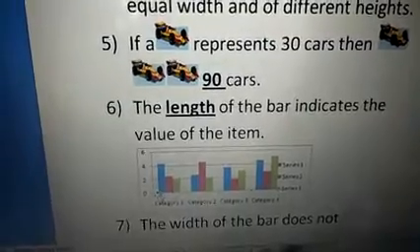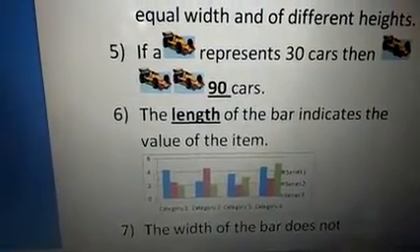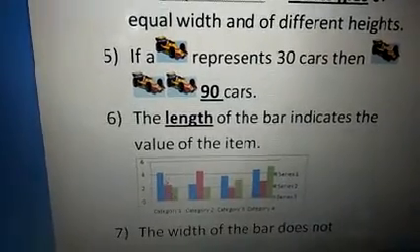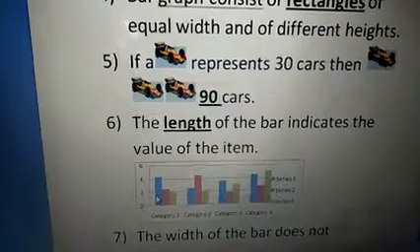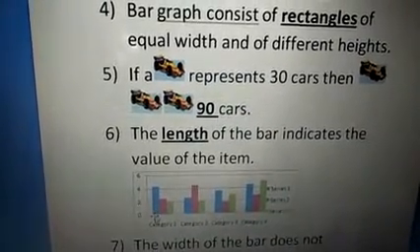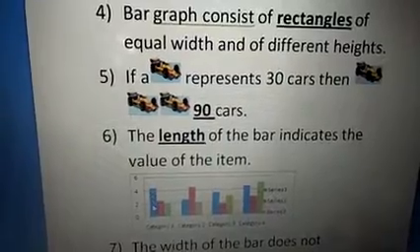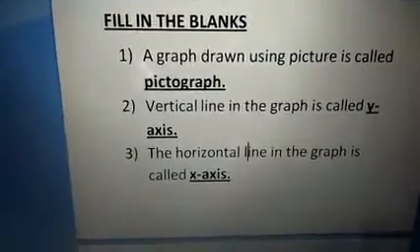This is the horizontal line, x-axis. This is the vertical line, y-axis. You see the rectangular bars represent the length in the x-axis as well as the y-axis. Is it clear?